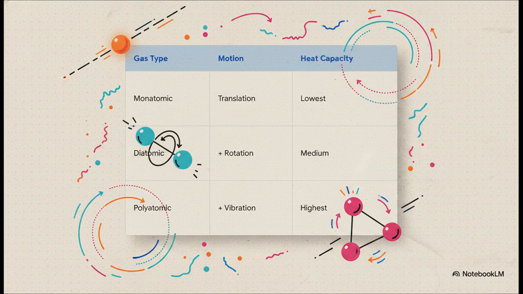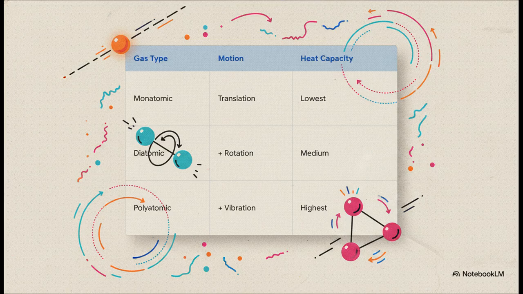Take a monatomic gas, like argon. It's just a single, lonely atom. All it can do is dart around. Translation, so it absorbs the lowest amount of heat. But a diatomic gas, like oxygen, that's shaped more like a dumbbell. So not only does it dart around, it also tumbles and rotates. That gives it more ways to absorb energy, giving it a medium heat capacity.